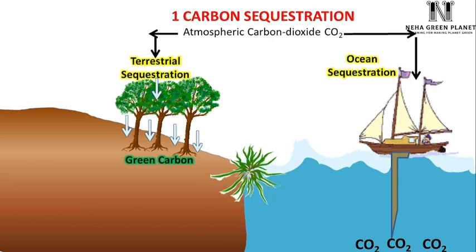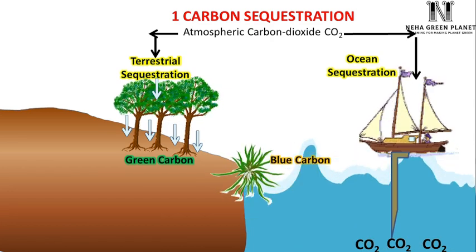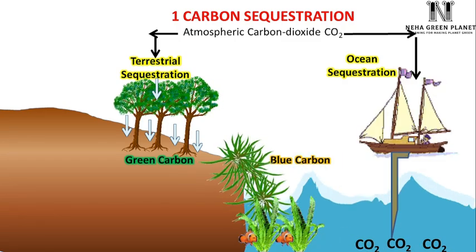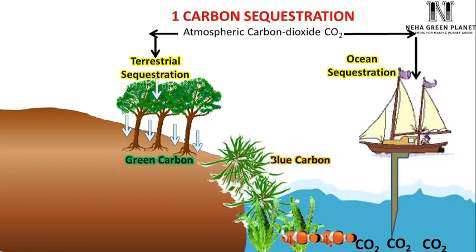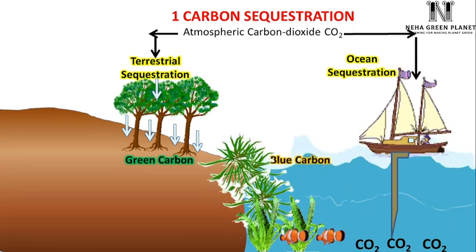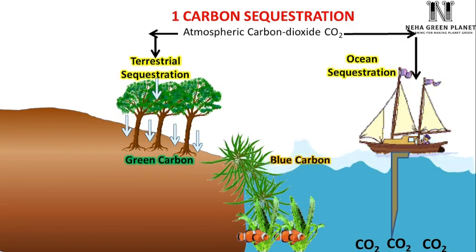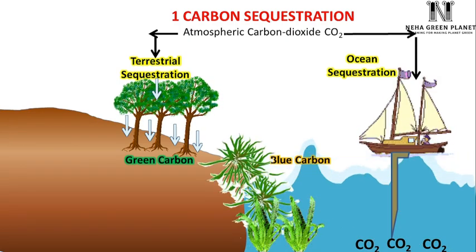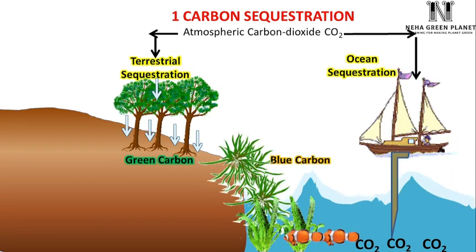On the other hand, even aquatic plants like sea grasses can be used for trapping CO2, and we call it blue carbon. In fact, the government is doing considerable work to increase this blue carbon. That means trapping of CO2 with the help of aquatic organisms. For this purpose, aquatic plants all across coastal and aquatic regions are being restored.